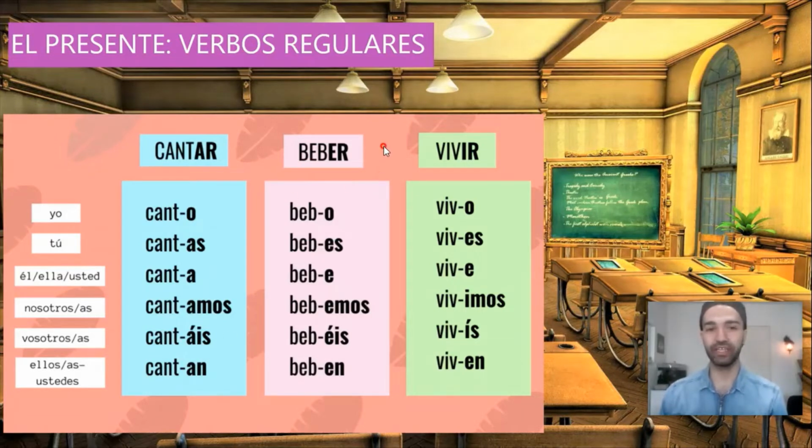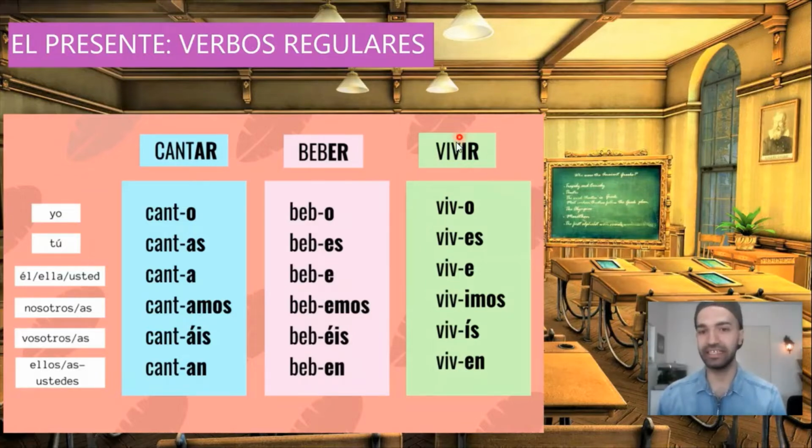El verbo beber, to drink. Beber, it ends in er. So we conjugate it in the following way. Yo bebo, tú bebes, él, ella, usted bebe, nosotros, nosotras bebemos, vosotros, vosotras bebéis, ellos, ellas, ustedes beben. So when we see a verb that ends in er and it's a regular verb, it will have the same endings: o, es, e, emos, éis, en.